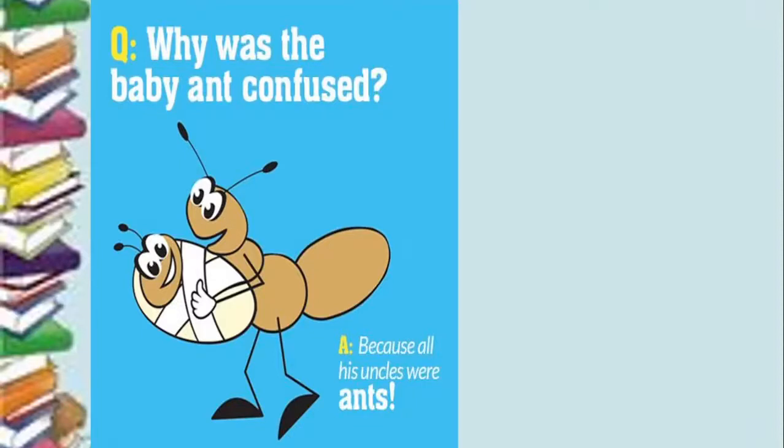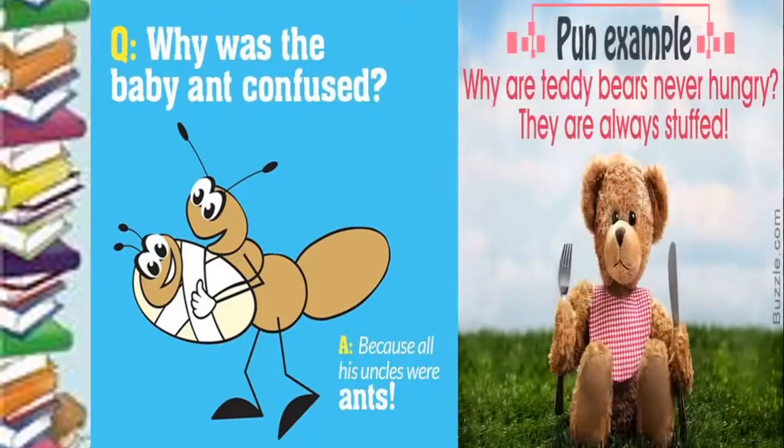I've tried to pick examples which would be easy for you to understand. Let's look at one more example. Why are teddy bears never hungry? Teddy bears are never hungry because they are stuffed. Now you know a teddy bear is a kind of doll or toy which is called a stuffed toy. So there is some soft filling inside it.